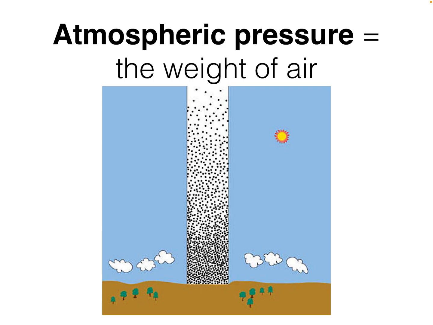If you look at the picture there, the air has molecules, and as you can see, there's loads of little molecules of air pressing down on the earth. So it's heavier down close to us, and then it gets lighter as you rise upwards. The weight of the air just means the amount of oxygen and nitrogen and stuff inside the air. So air can be heavy and press down on us, or air can be light and rise.